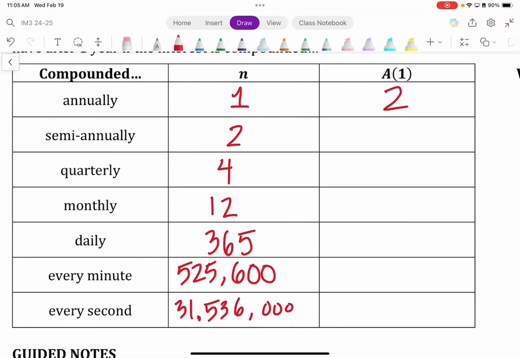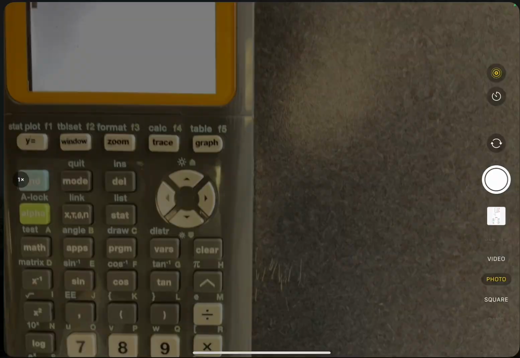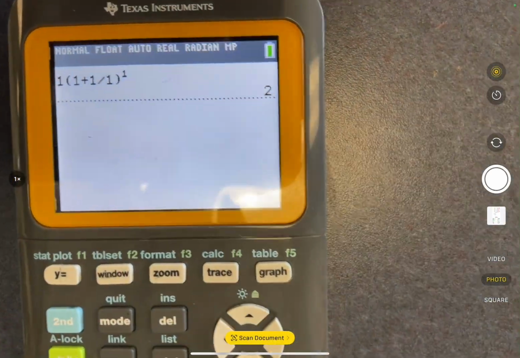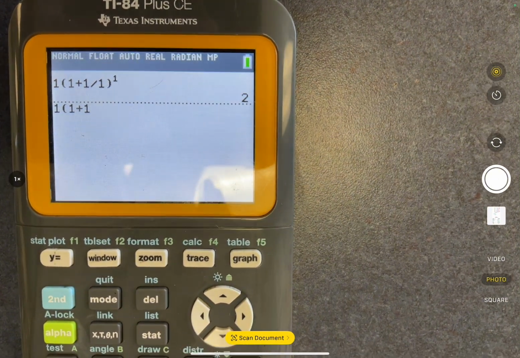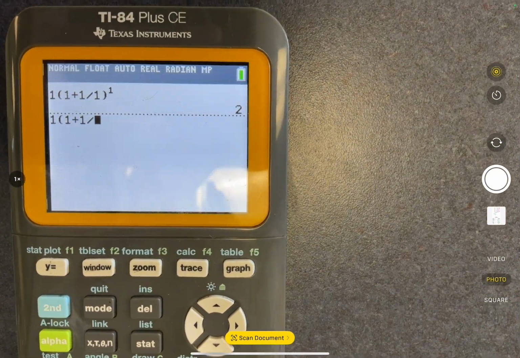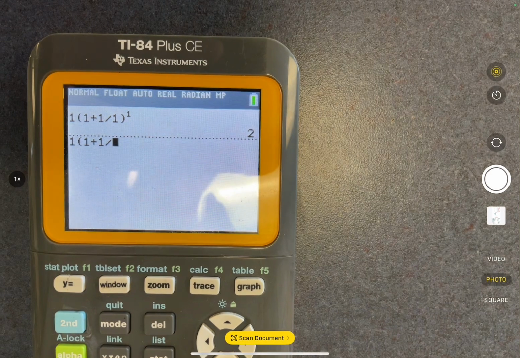Okay? I'll do one more with you guys, and then I'll have you guys do it on your own. Okay, so let's do the next one, which is semi-annually. So we go back to the calculator. We're going to go 1 parentheses 1 plus 1 divided by, in this case, because it's semi-annual, now it's going to be n equals 2.